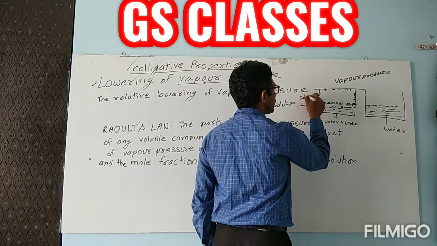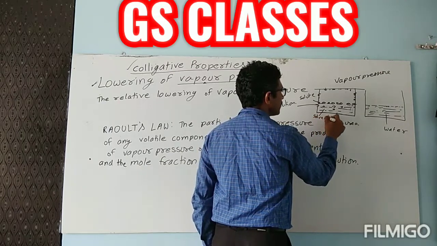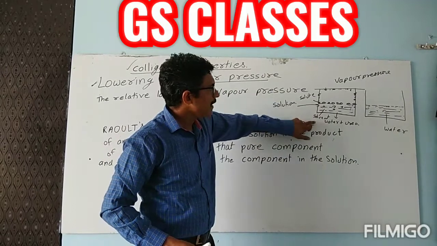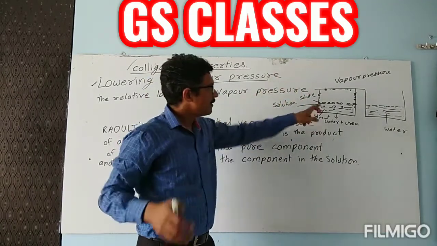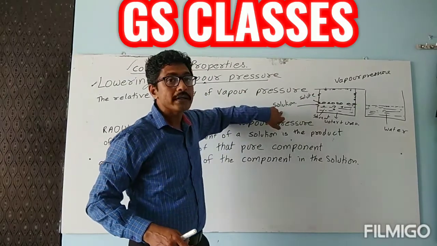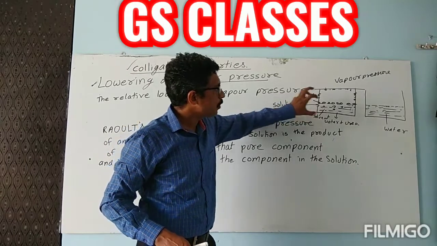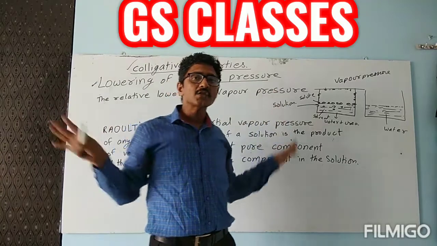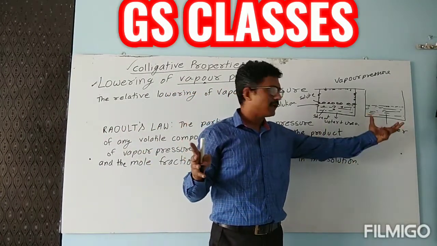Solute and solvent. Remember, if you are having a combination of solute and solvent together, then it is known as the solution. If solvent and solute both are present, then it is what? Solution. Only solvent you are taking, only pure water, nothing you are adding, that is a solvent.